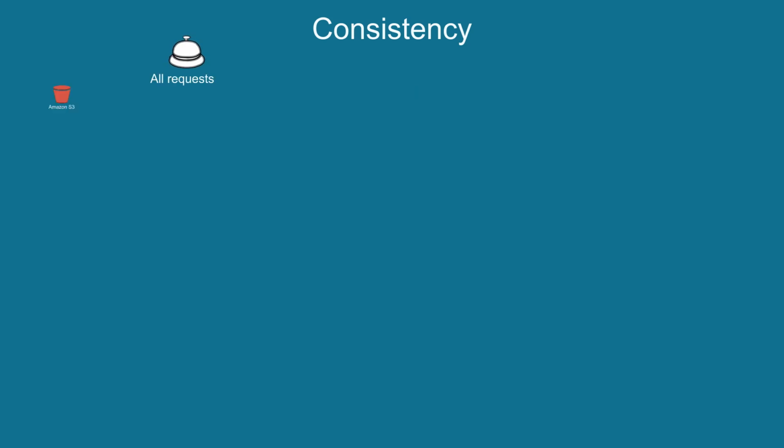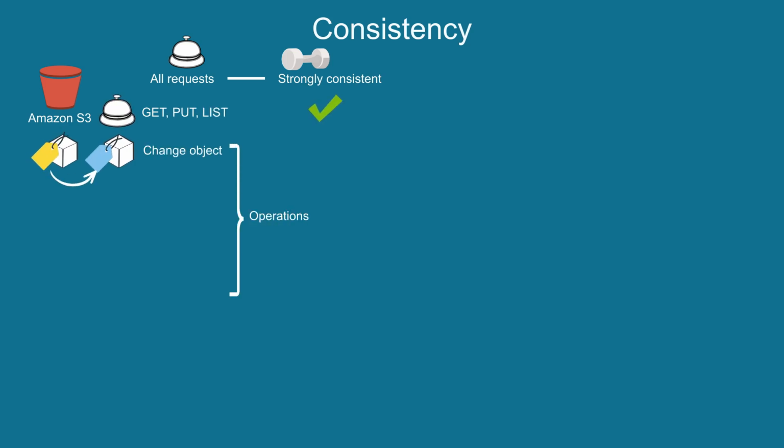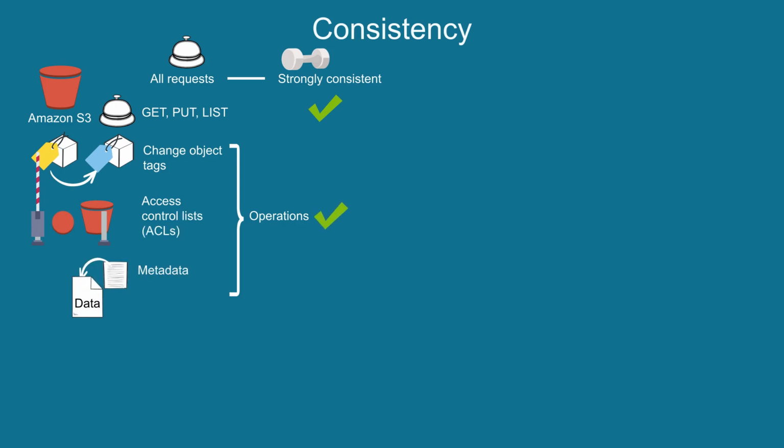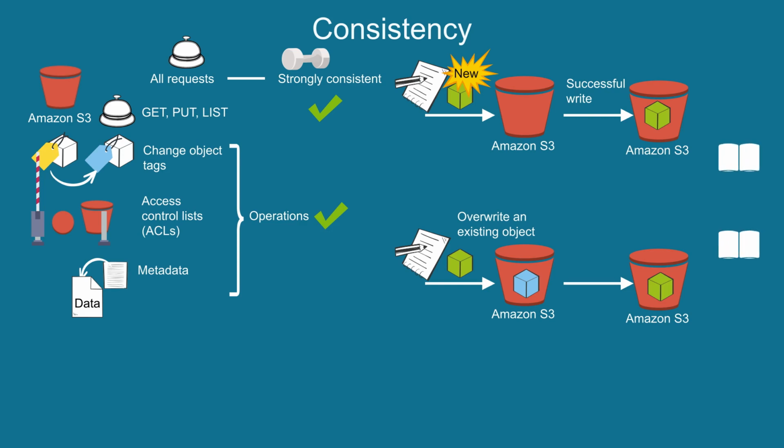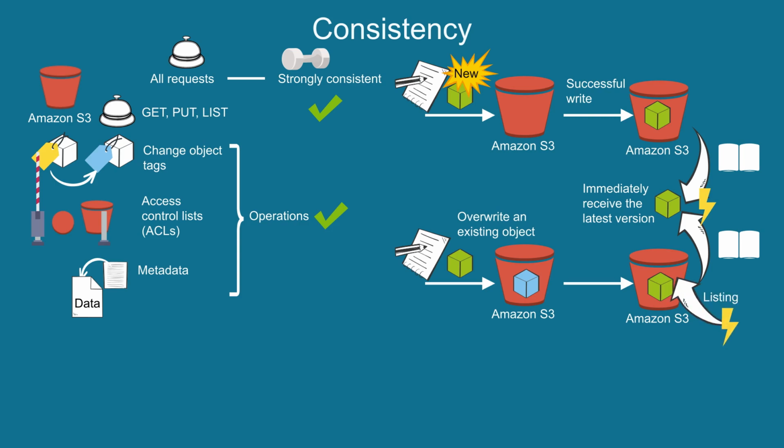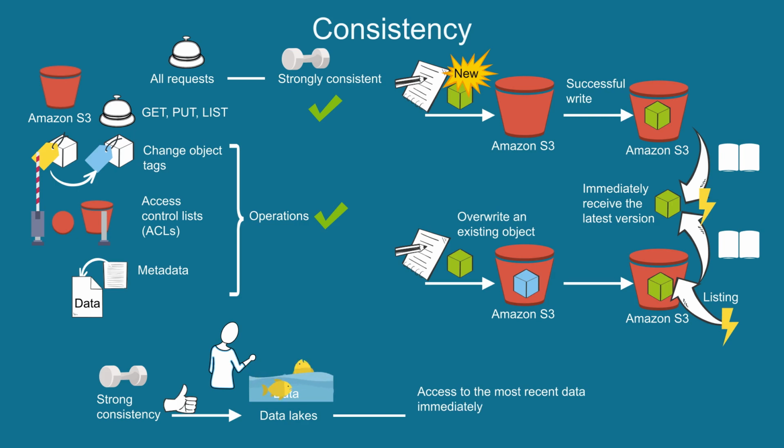All requests for S3 storage are strongly consistent, including S3 get, put, and list requests, as well as operations that change object tags, access control lists (ACLs), or metadata. With strong consistency, what you write is what you will read. After a successful write of a new object, or an overwrite of an existing object, any subsequent read request immediately receives the latest version of the object. That means you can also immediately perform a listing of the objects in a bucket with any changes reflected. Because of this, strong consistency is great for data lakes, which require access to the most recent data immediately after a write.